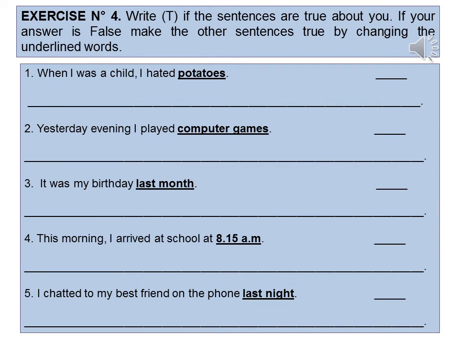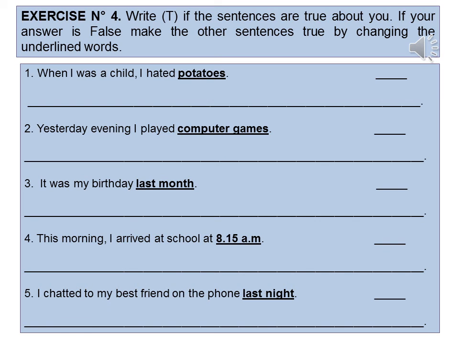Finally, we have exercise number 4. Write T if the sentence is true about you. If your answer is false, make the other sentence true by changing the underlined words. Okay? En este ejercicio tú tienes que escribir la T si la oración es verdadera acerca de ti.